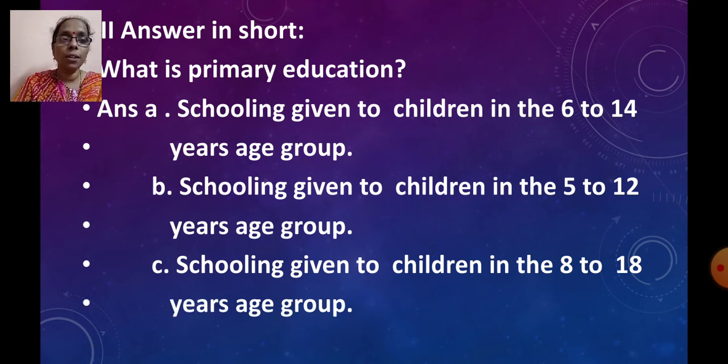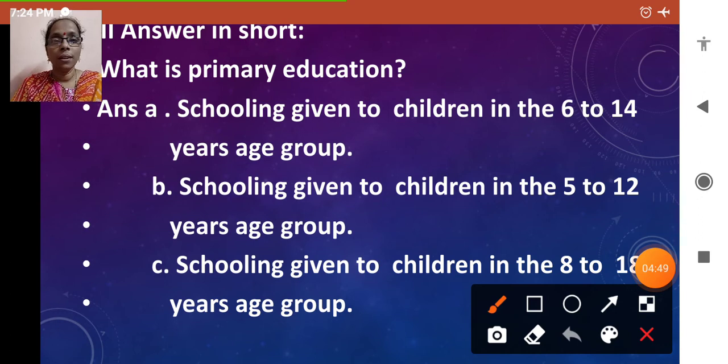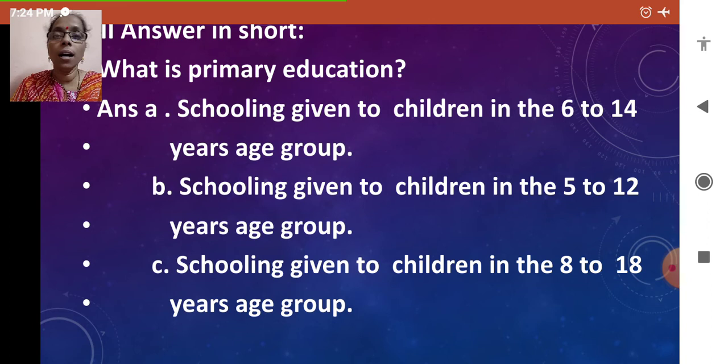The second is schooling given to children in the 5 to 12 years age group. And third, schooling given to children in the 8 to 18 years age group. What is the correct answer here, children? Yes, correct: schooling given to children in the 6 to 14 years age group. So you will be clicking the correct option.